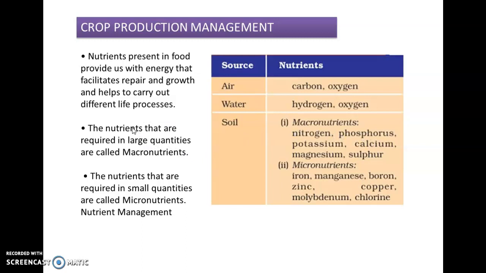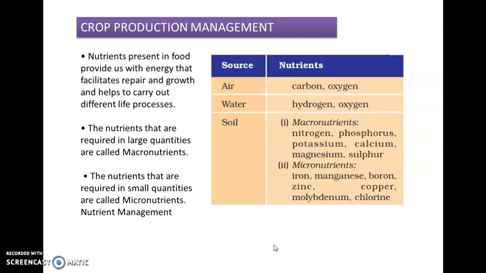There are two types of nutrients, macronutrients and micronutrients. The nutrients that are required in large quantities are called macronutrients, and the nutrients that are required in small quantities are called micronutrients.